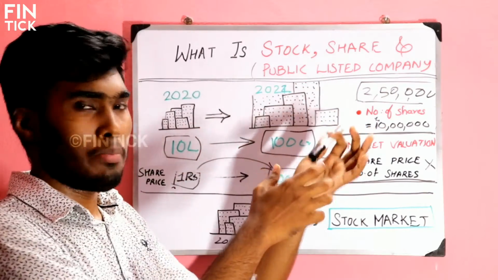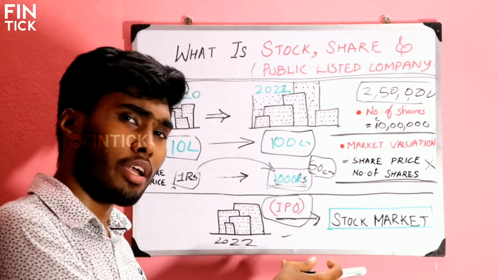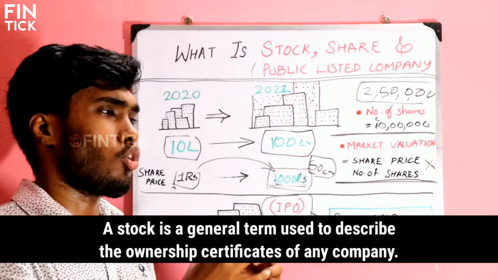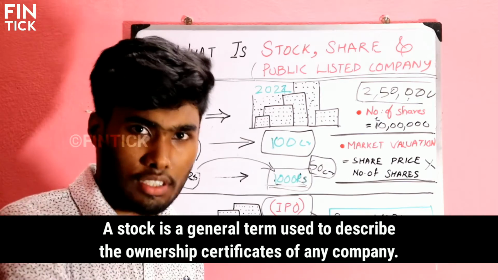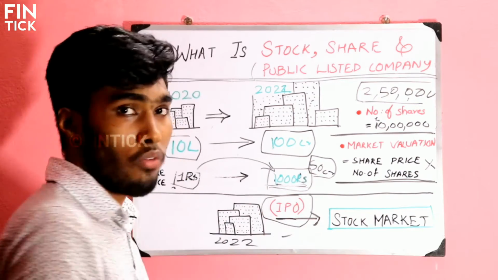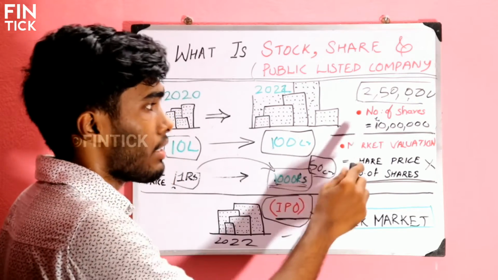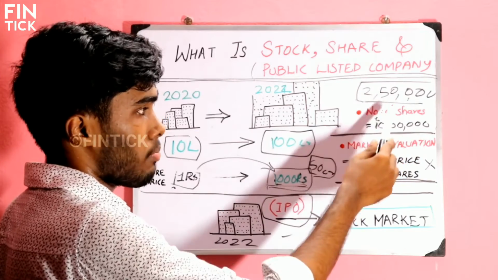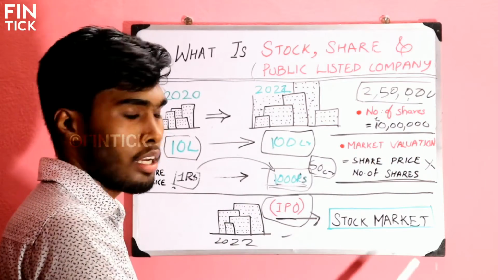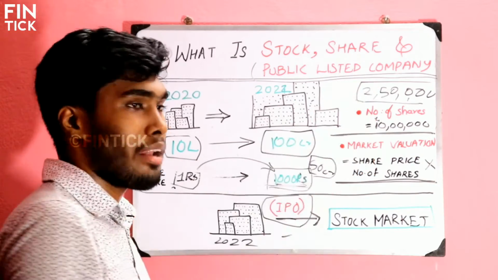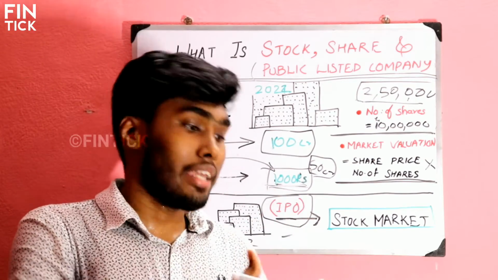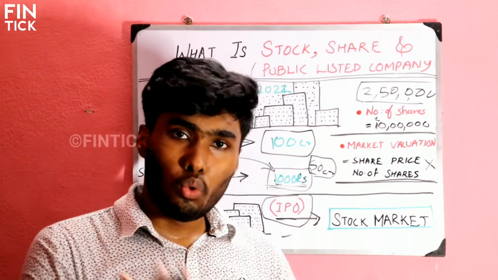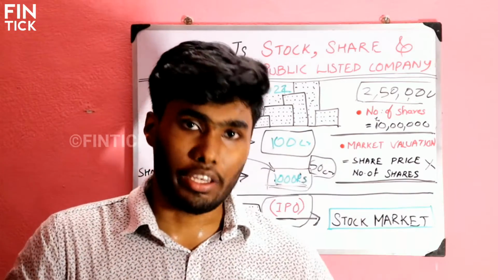What is a stock? Basically, when a company is listed in the stock market, that company is mainly called a stock. Like Reliance stock, Tata Motors stock, HDFC stock. Just know that only. So when the company is listed in the stock market, they can sell some part of their ownership, some part of their shares to the public. The public will buy this share and become one of the owners of the company. From that, a company can raise funds and utilize them for other development activities.